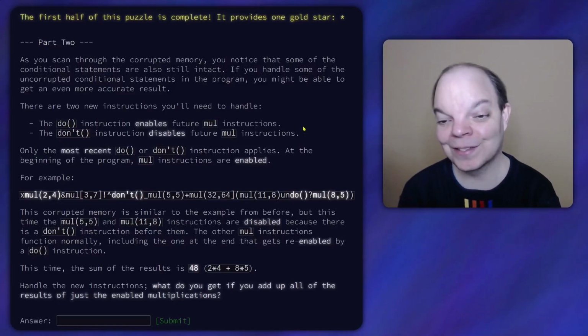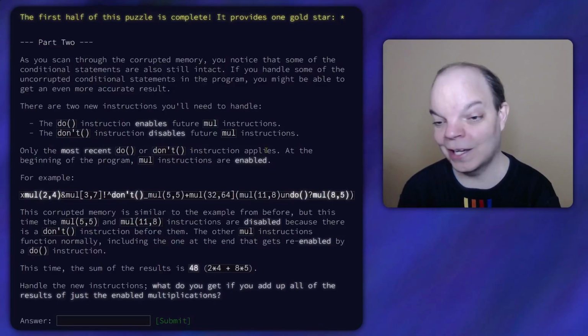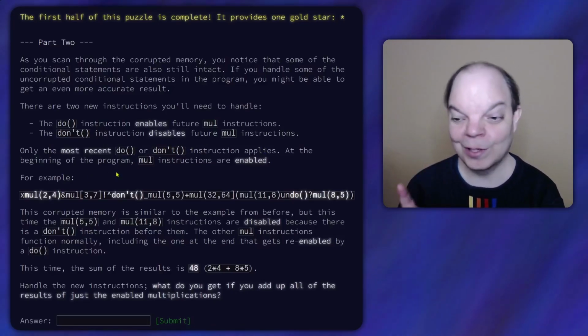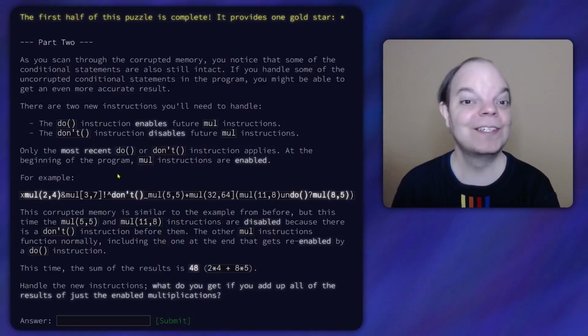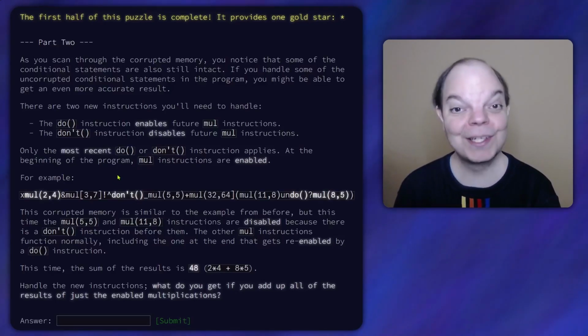Oh, that is interesting. Only the most recent do or don't applies. At the beginning of the program, mul instructions are enabled. Okay. So it's completely different from what I thought, but equally interesting.